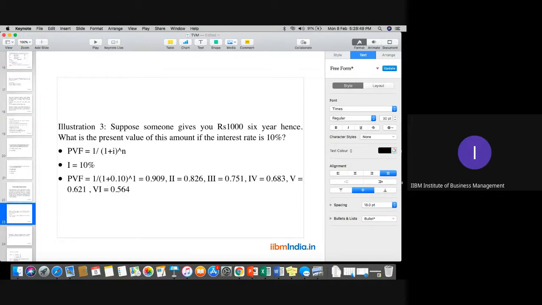1 divided by (1 plus 0.1) whole to the power 1 is for the first year. For the second year, you put one more equal on your calculator and get 0.826. One more equal, 0.751. One more equal, 0.683. In the same fashion, you can calculate the present value factor at 10% in this manner. Is it clear now how to calculate that?